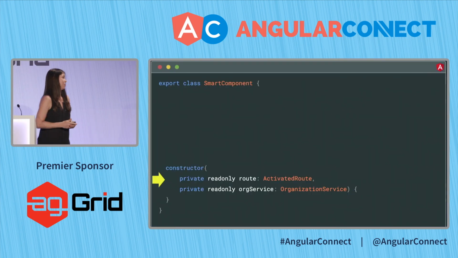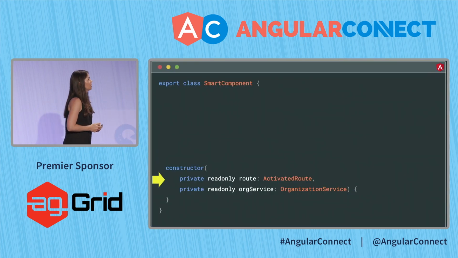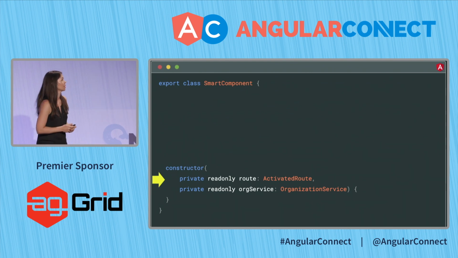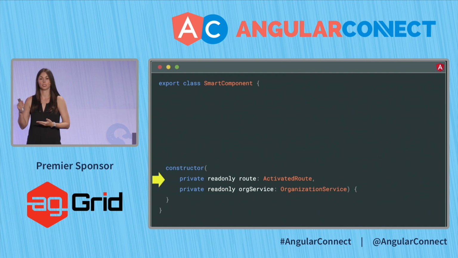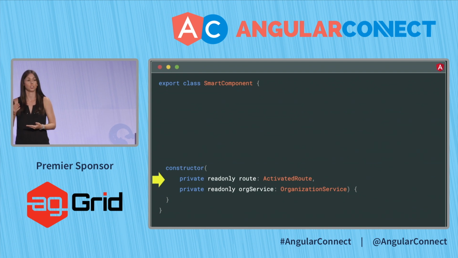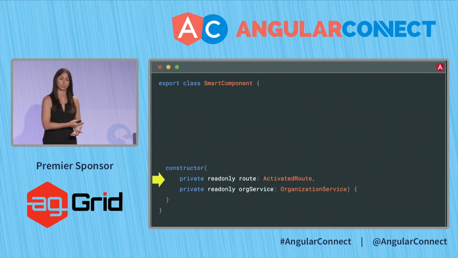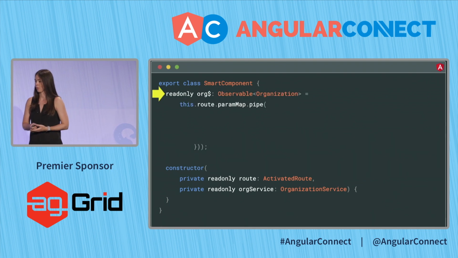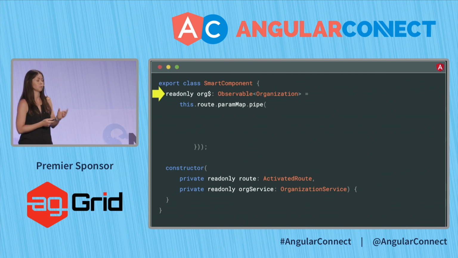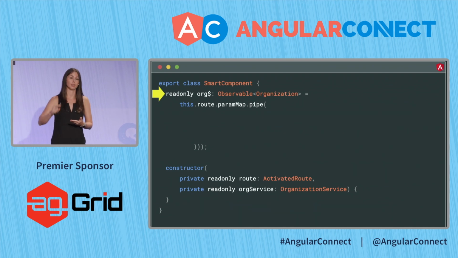So how do we get that value? Here I have my smart component. What I do is I inject the route of this component. So I inject the ActivatedRoute, and then I inject an organization service, which is my HTTP service to fetch data from my backend. I create a read-only observable of this organization. I want to be listening to any updates in it, and I want my actual UI to get updated with it.